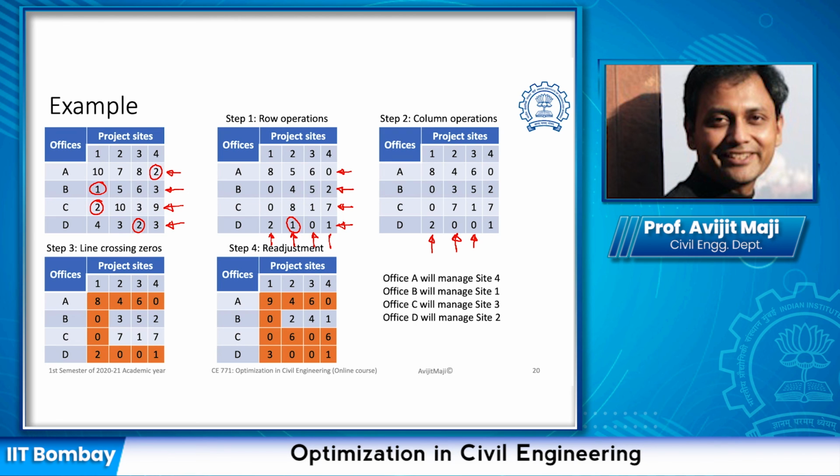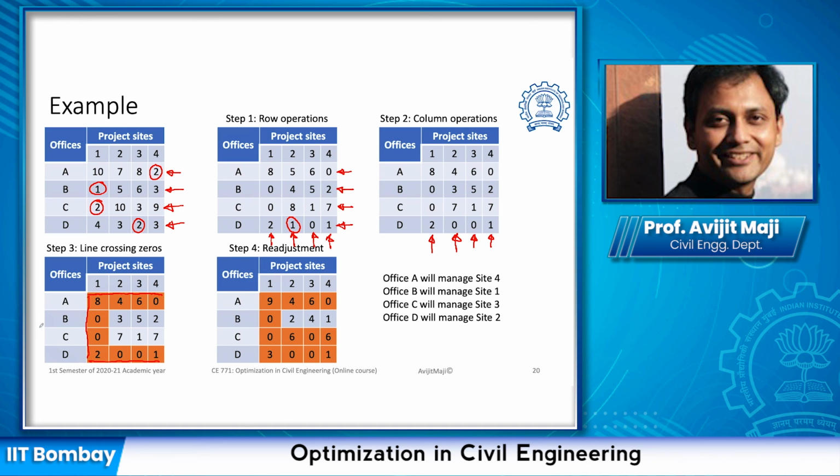If we move to the fourth column, again we have one zero element, so we do not need to do anything and hence we are keeping it as it is. After completing this row and column operation, we need to find the minimum number of lines in step 3 which is going to cross all the zeros. In this case we can see the minimum lines are this, this and this, which means we have 3 lines which can cross all the zeros, but we have 4 supply nodes or 4 demand nodes, so the total number of lines is less than that. That means we cannot achieve the solution.